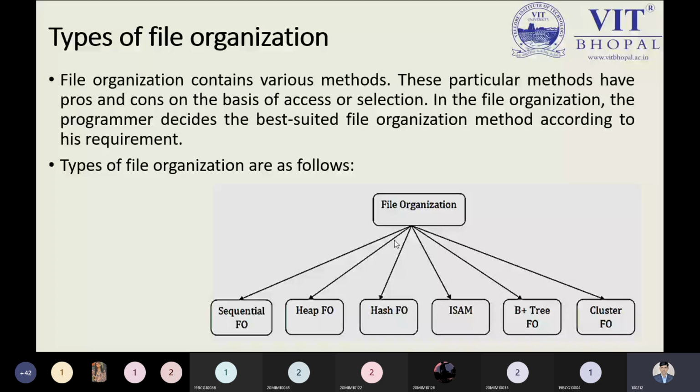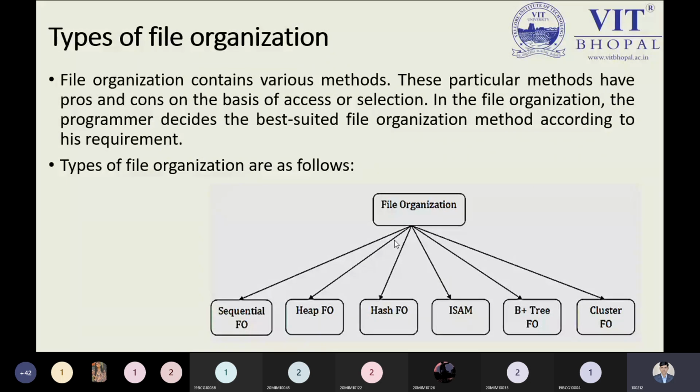Now hash is basically a technique or method which is required by this organization to search the element, so to search the record. So hashing is basically a technique, and this will be understood inside our hashing concept. We have two types of hashing: one is static and the next one is dynamic. So hash file organization we will use inside the hashing approaches.